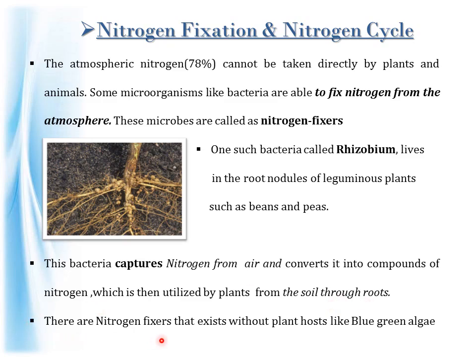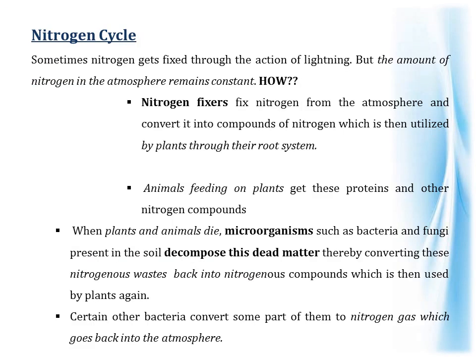And there are nitrogen fixers that exist even without a plant host. Example, blue-green algae. It's also called cyanobacteria. So this is the process of nitrogen fixation. Now let's see what nitrogen cycle is. Nitrogen cycle means the circulation of nitrogen in various forms through nature.